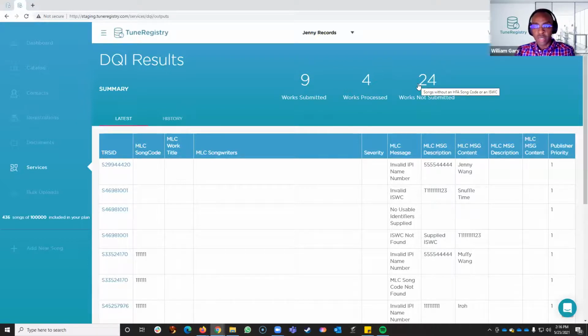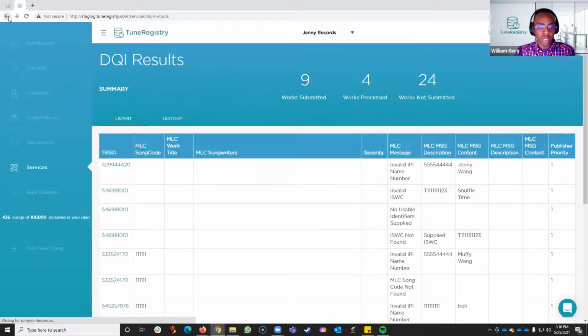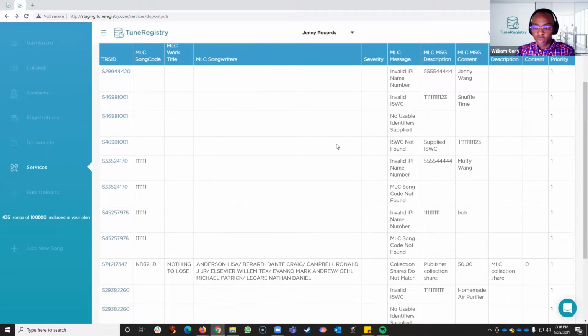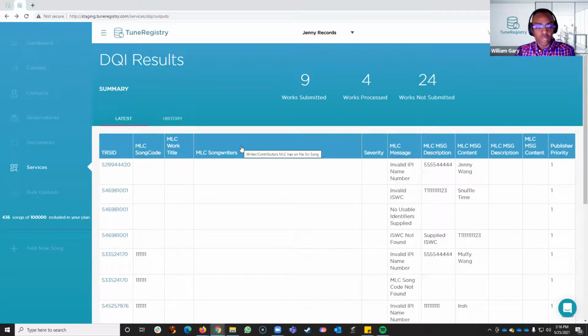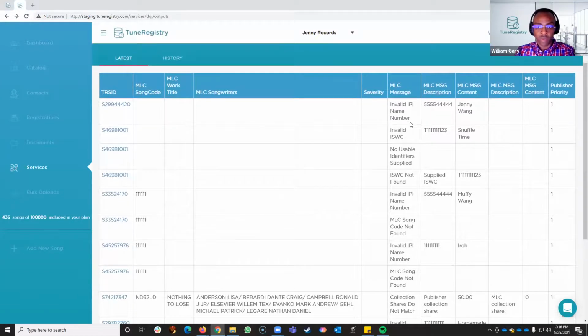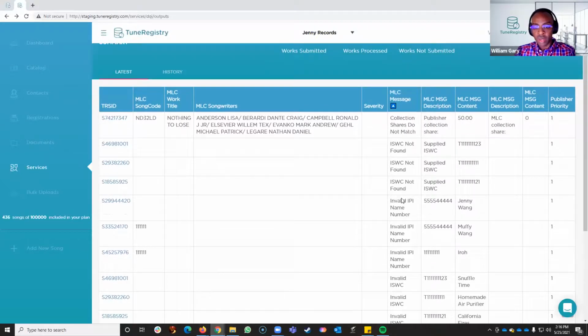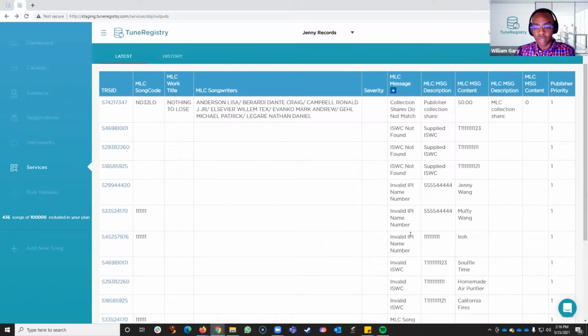By hovering over the not submitted, we also have a tooltip that gives you a reason for why they were not submitted. This is also a clickable field so that our users are able to identify which works were not submitted and go into those details. We've also wanted to present the information within our application for the most recent results, which is laid out here. And then because the data is in a TSV format or Excel format, then when there's different messages, the user is able to click on the headers and organize this in whichever way they feel is most convenient for them.